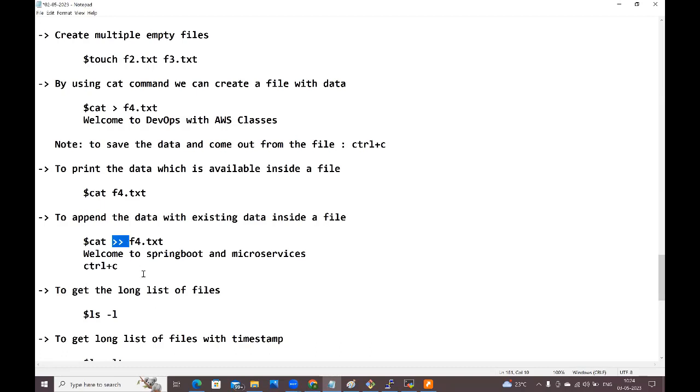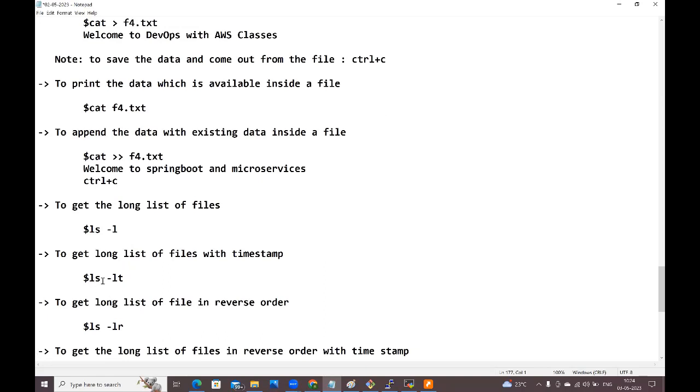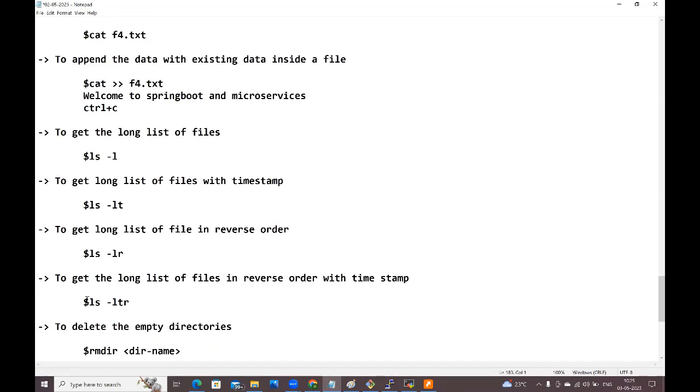Right? If you want to print a long list, then we need to use ls -l. If you want to get the long list with the timestamp, then we need to use ls -lt. If you want to get the long list of files in reverse order, then we need to use ls -lr. To get the long list of files in reverse order with the timestamp, we need to use ls -ltr.